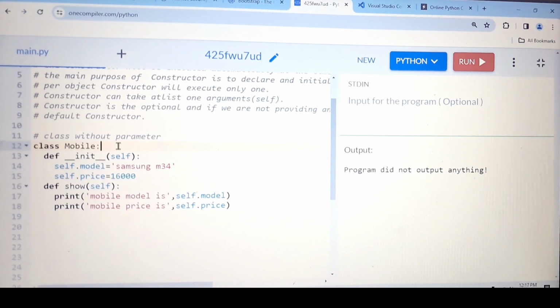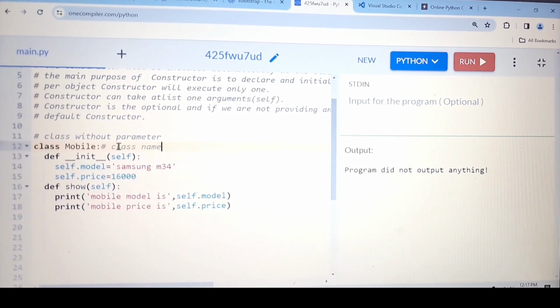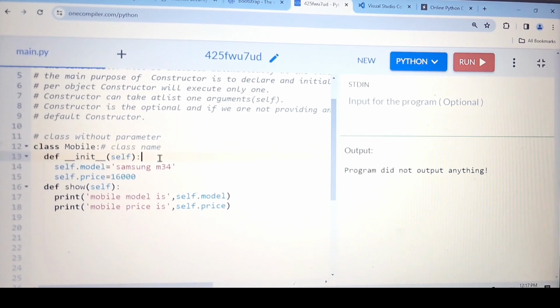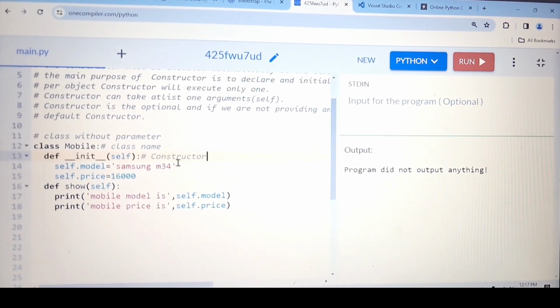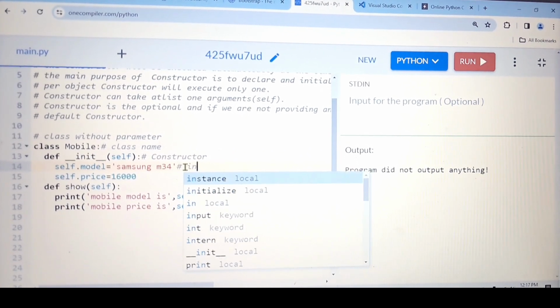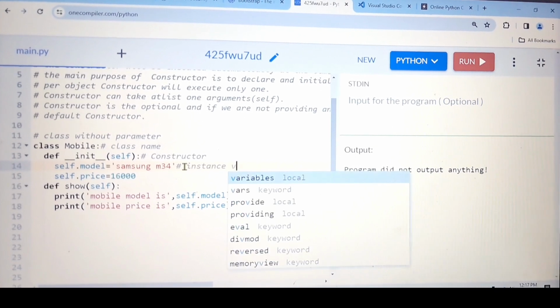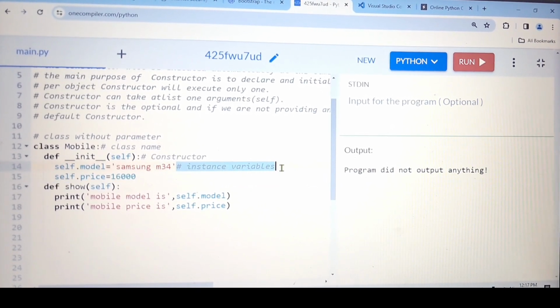Let me show you one thing. Let me write. This is the class name. This is the constructor. Then this is the instance variable. Then same thing, let me copy, and for this one also.